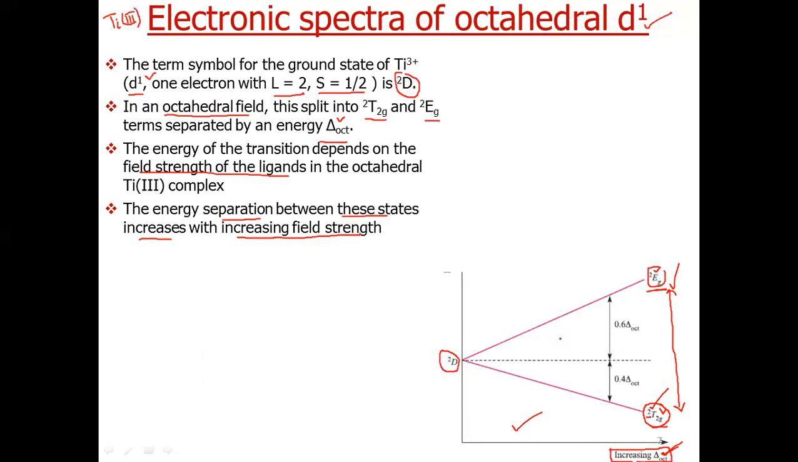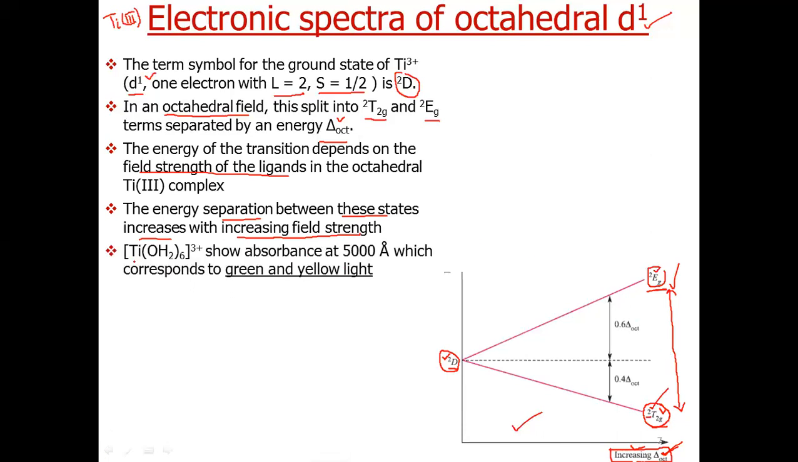So here we can easily define that an Orgel energy diagram tells us about the splitting of a particular term in octahedral or tetrahedral or any other geometry, and it shows the effect of field strength on the splitting of the terms.